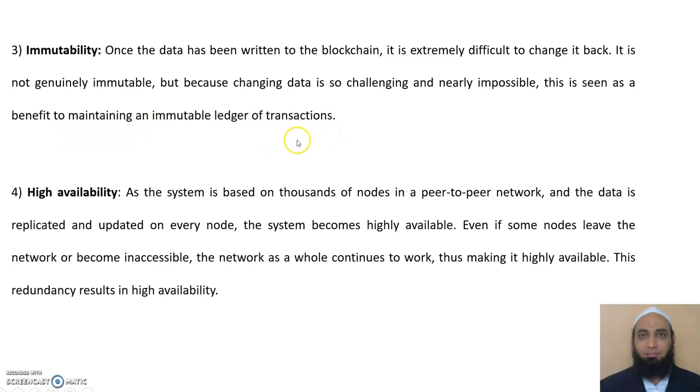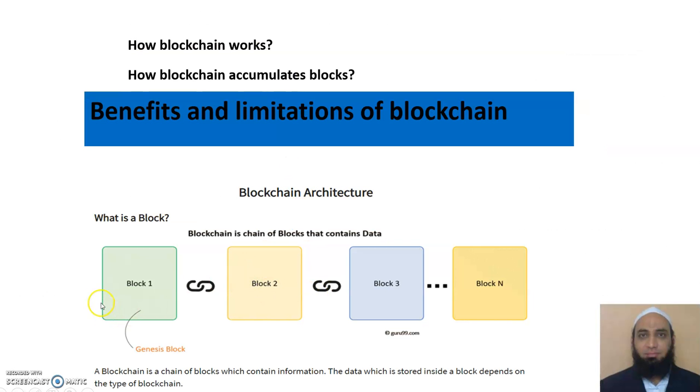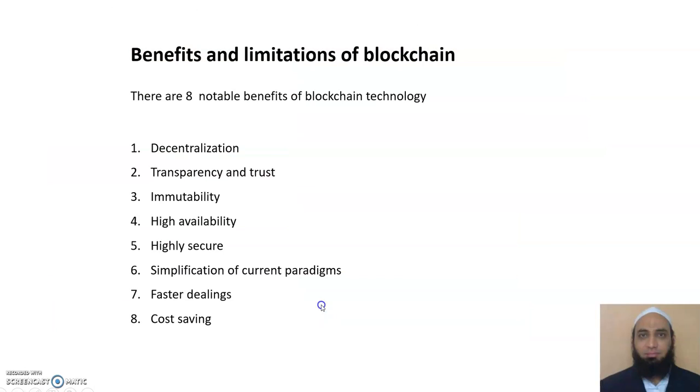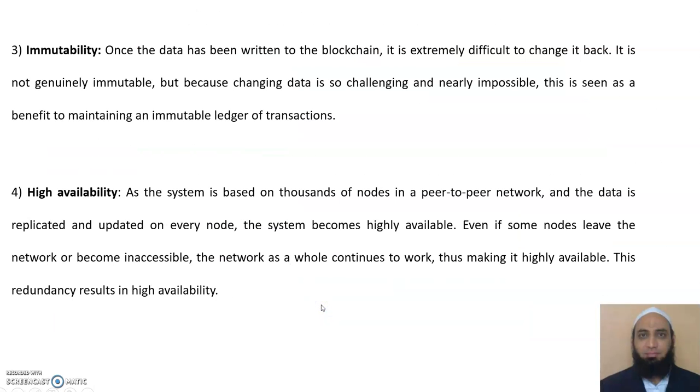As we have seen in the earlier blocks, if I want to change information in block 3, its preceding block has to be changed. Means if one block is linked to another, and I want to change information in one block, I have to change the information in all the blocks, which is next to impossible. That's why we call the data immutable. The data cannot be changed in blockchain technology.